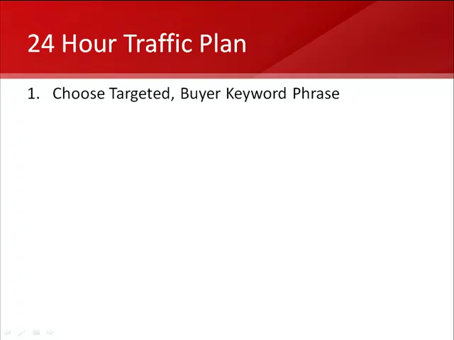So inside the 24-hour traffic plan, the very first step that you need to do is choose a targeted buyer keyword phrase. I use the Google AdWords keyword tool, and I'm going to show you that in the next video, where we go through step by step and help you identify a keyword phrase inside of your niche that people are looking for. Now, if you own a small business and maybe you are a chiropractor in Tulsa, Oklahoma, your targeted keyword phrase would be Tulsa, Oklahoma chiropractors, or it might be Tulsa chiropractors or something of that nature, because that's what people are most likely going to look for to find your business.